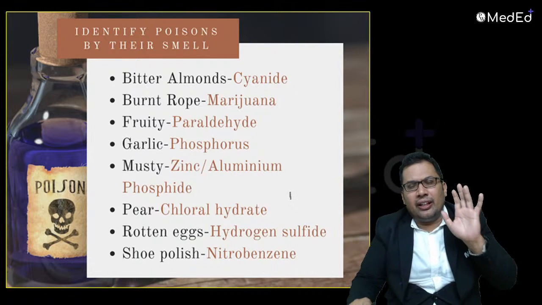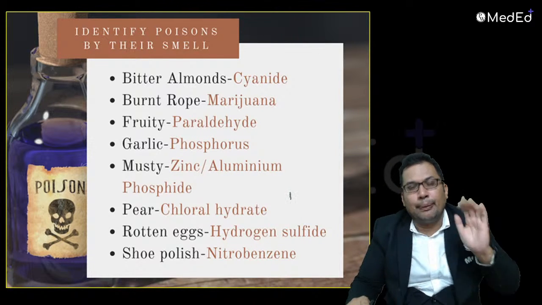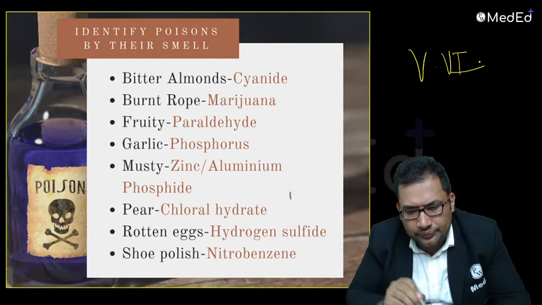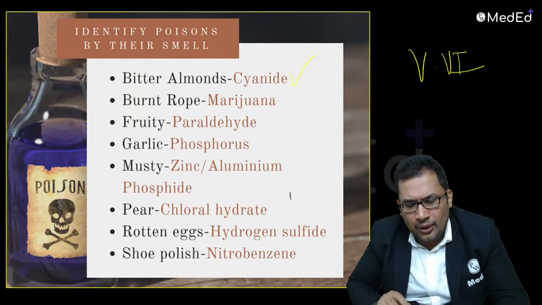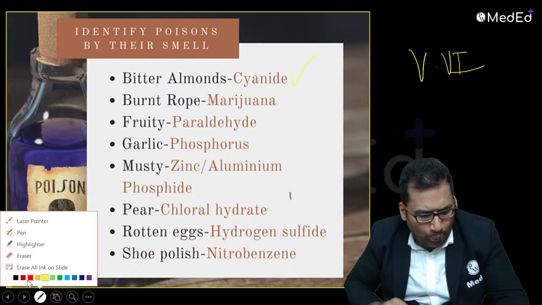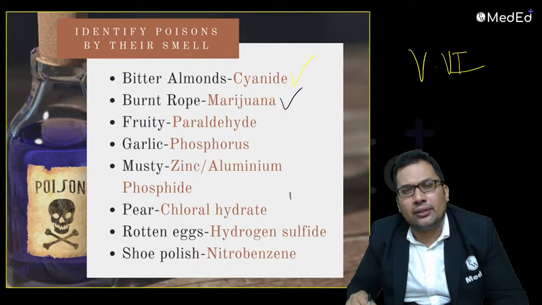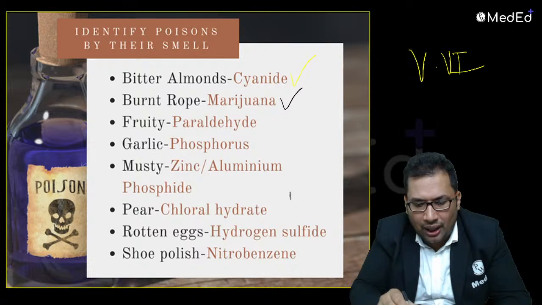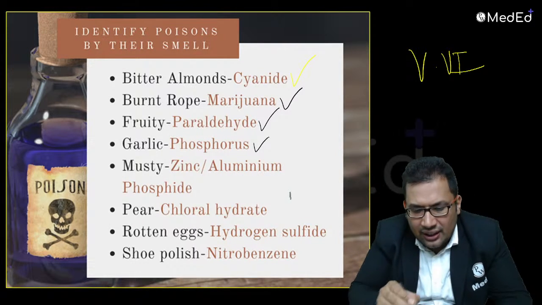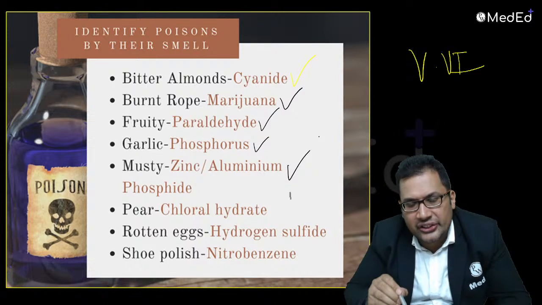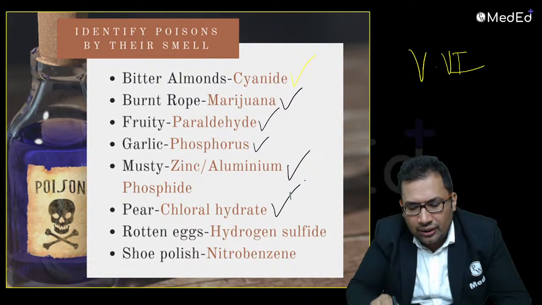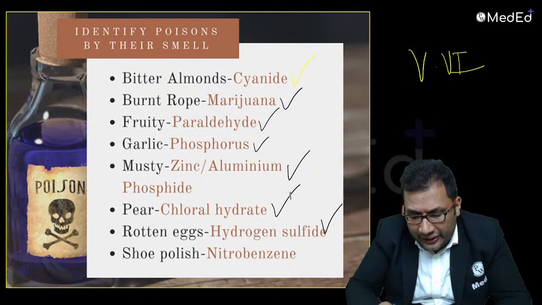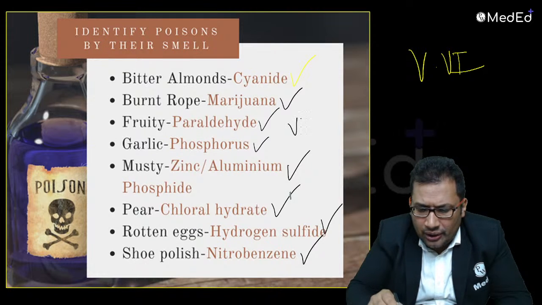This is a very commonly asked question in exams. Smell, very frequently asked, very important. Bitter almond, cyanide poison. Burnt hay, seen in cannabis poison: bhang, charas. Fruity, paraldehyde. Garlic, phosphorus and arsenic both. Musty, zinc or aluminum phosphide. Pear, chloral hydrate, which is known as dry wine. Rotten egg, hydrogen sulfide. Shoe polish, nitrobenzene. This is very important. You need to mark this.